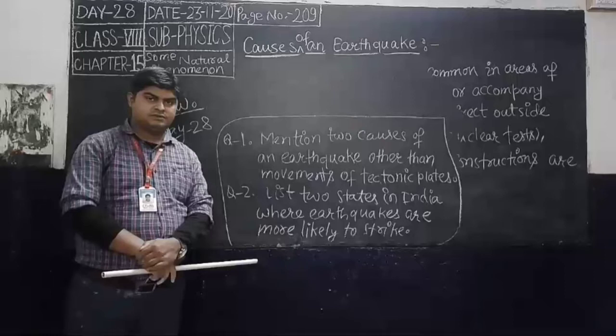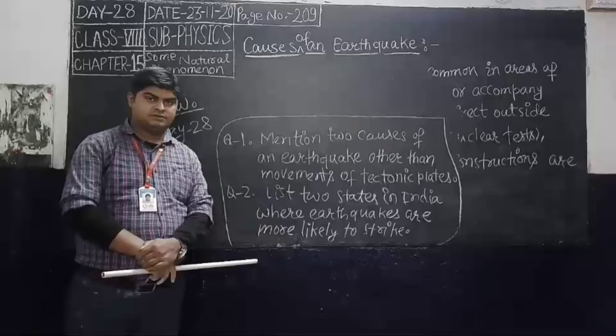In India, Kashmir, the western and central Himalayas, the whole of the northeast, the Rann of Kutch, Rajasthan and the Indo-Gangetic plain are at high risk of getting hit by an earthquake.